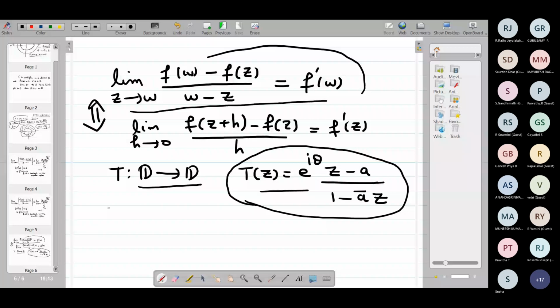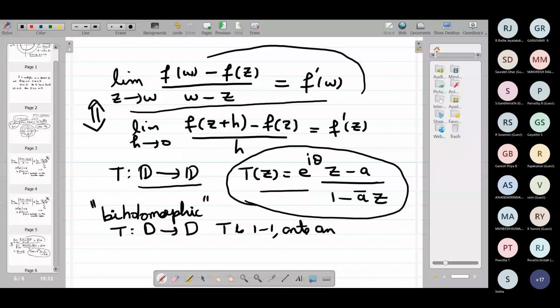T from some domain D to D itself is biholomorphic means T is one-one, onto, analytic, and T inverse is also analytic.